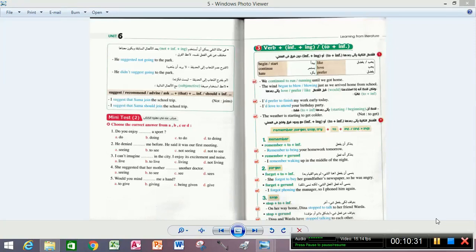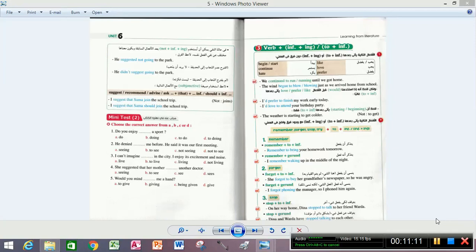If remember, forget are followed with ing, it means that the thing is already done. But if we use to plus infinitive after remember, forget, it means that the thing isn't done yet. Remember to bring your homework. He didn't bring it yet. I'm just reminding him. I remember waking up in the middle of the night. I did the thing. I did the action verb.